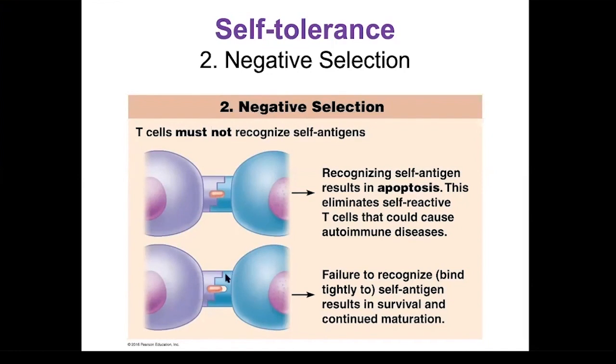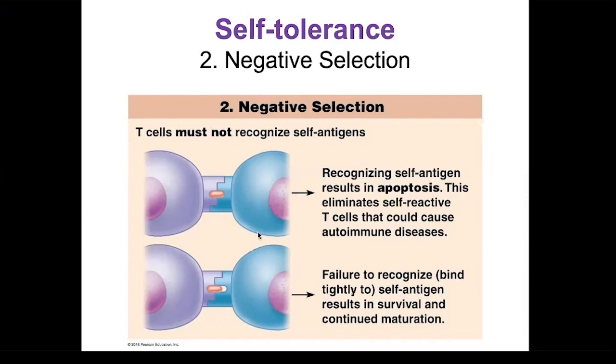Here at the bottom, you'll notice this cell passed the first step, the positive selection, because here's the MHC on the thymic cell. Here is the T cell receptor. There is a nice binding and recognition here, but this T cell has not bound tightly with the self-antigen. Notice you've got this little white space here, so that means it is not going to recognize and be activated by a self-antigen. Therefore, this cell will survive and continue the maturation process.